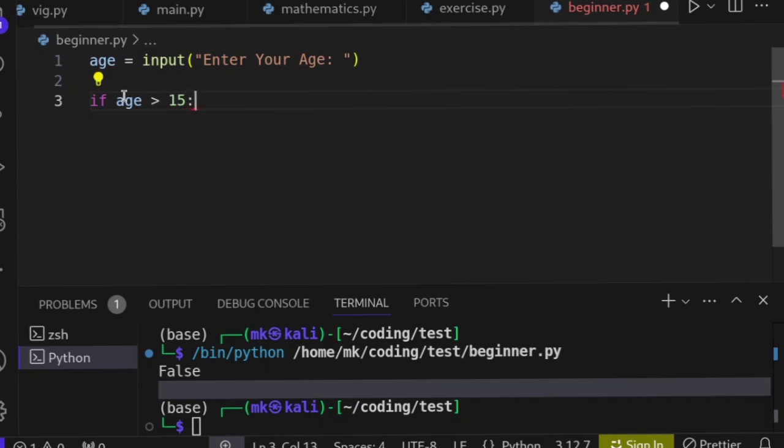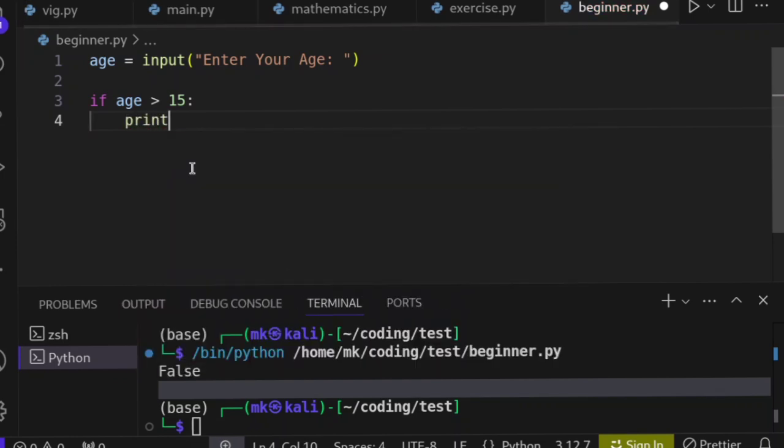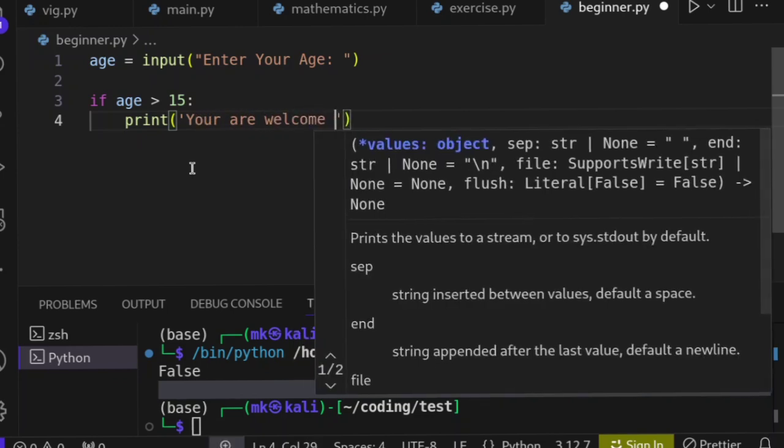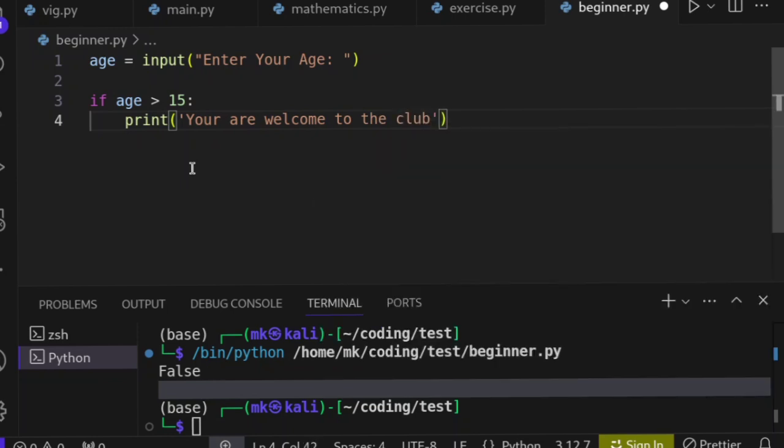If age is greater than 15, then I want my program to print, to tell the person, okay, you are welcome to the club, meaning that yes, you are eligible.